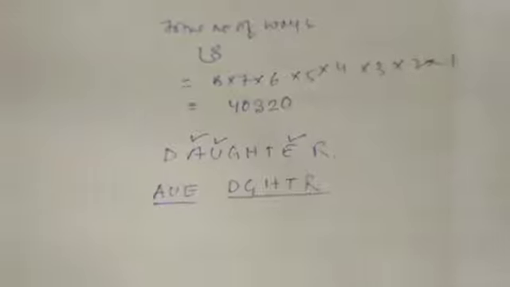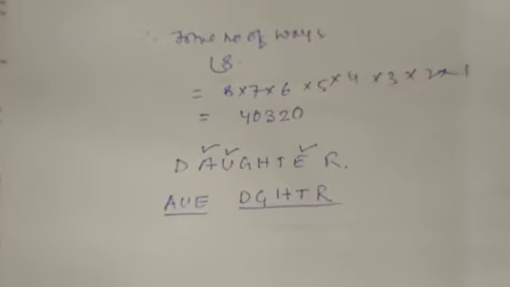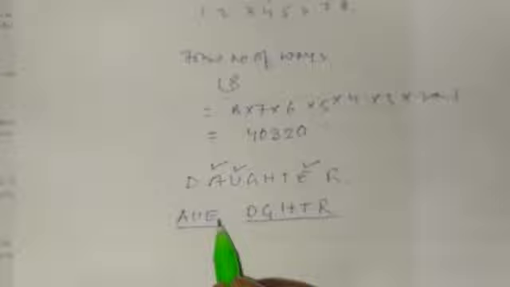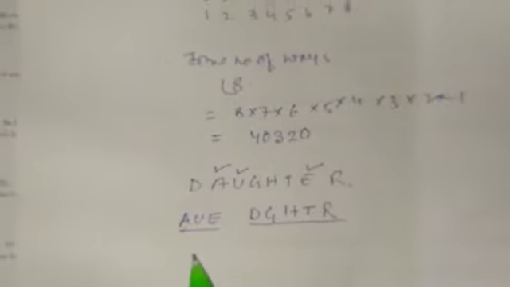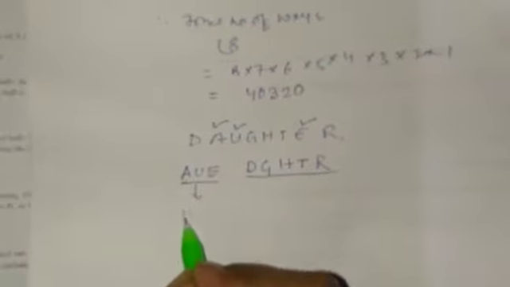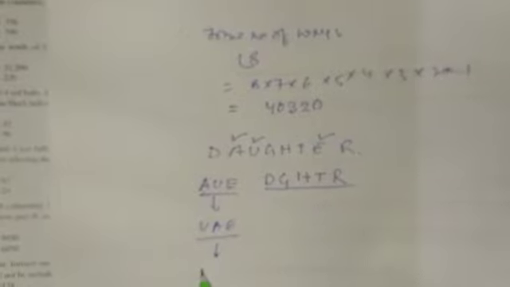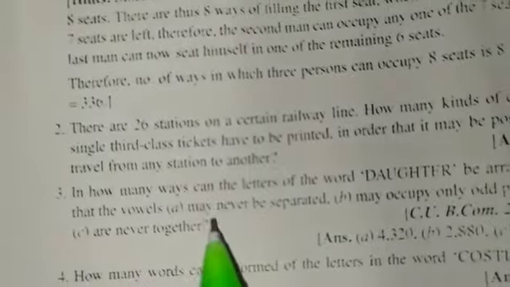So the number of arrangements when the vowels always come together: A U E, or we can write U A E, or E A U. There are 3 arrangements, because in the question it is given that the vowels may never be separated, or we can say the vowels always come together.